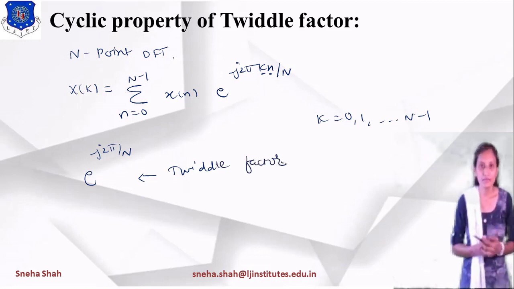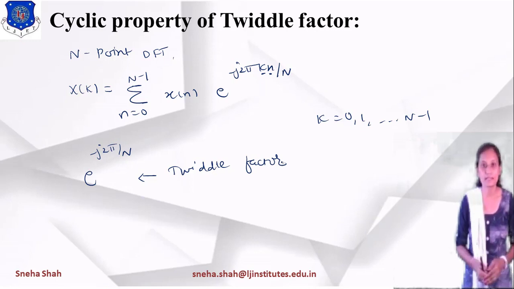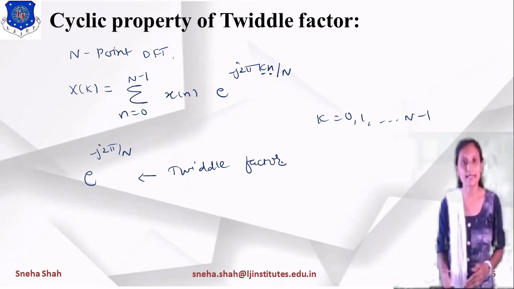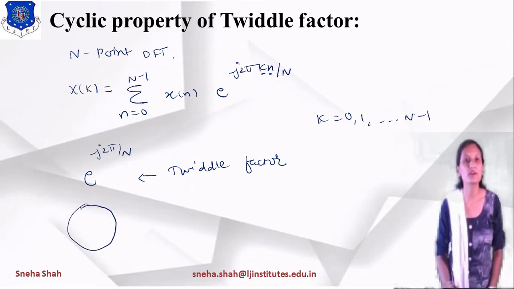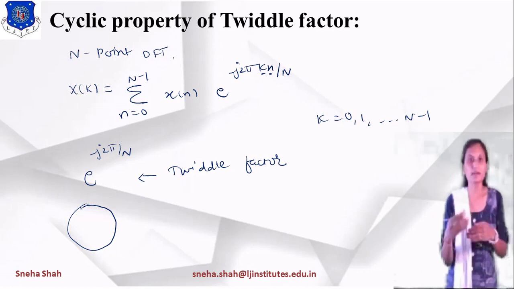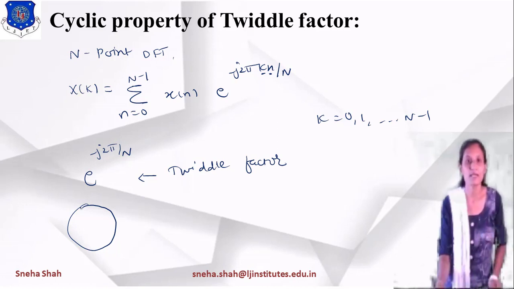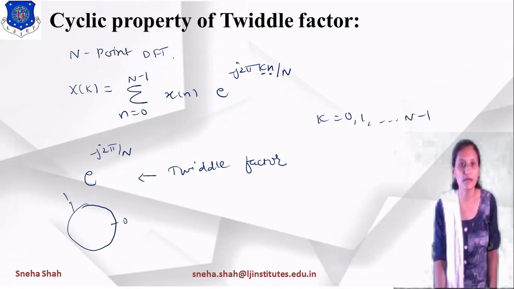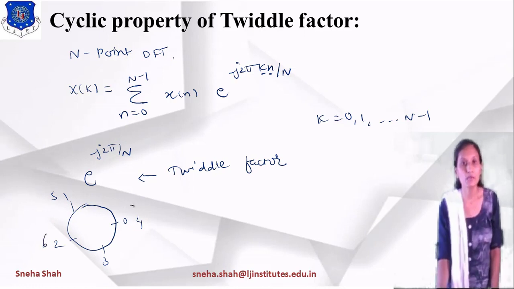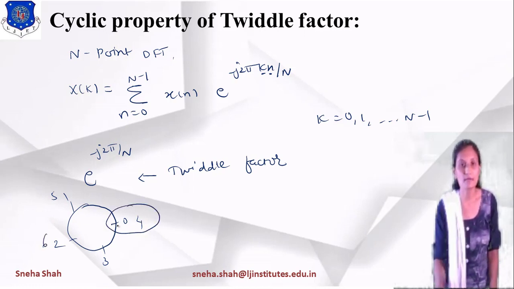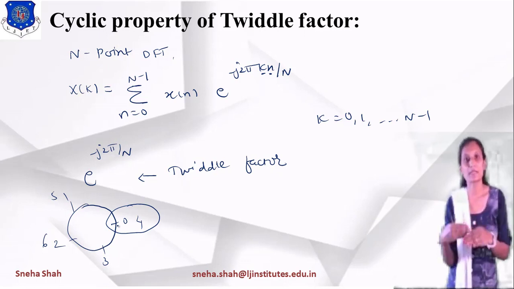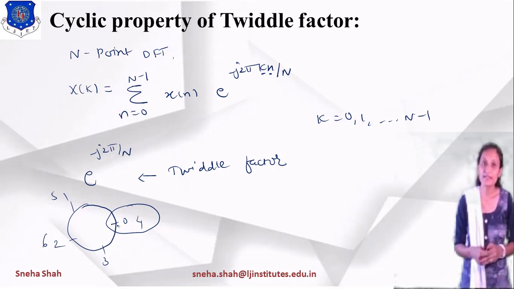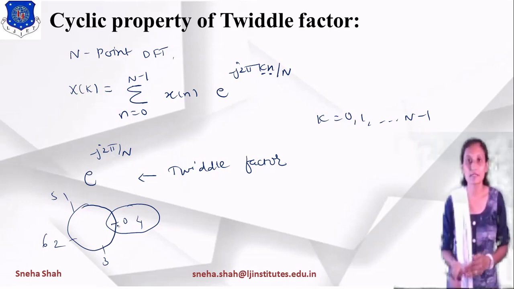Now if we want to derive the cyclic property of this twiddle factor, what is the meaning of cyclic property? Cyclic property means that if I represent it in the form of a cycle, then after some number of points it will be in repeating form. Suppose I start with 0, then 1, 2, 3, then 4, 5, 6. It means it will be in repeating form. 4 will be the same as 0, right? So we can say that after 4 terms it is in repeating form. So how do we derive this repeating form or cyclic property of the twiddle factor?